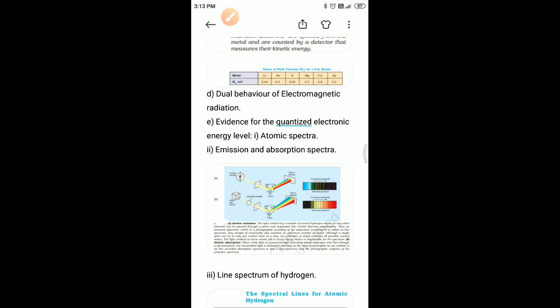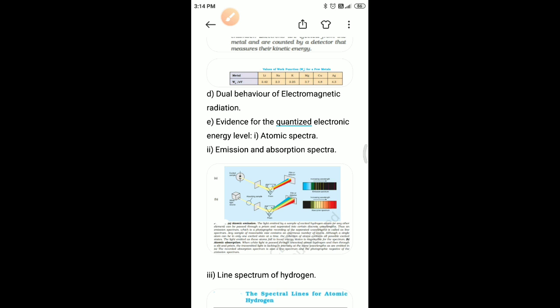So, emission and absorption spectrum. The spectrum of the radiation emitted by a substance that has absorbed energy is called an emission spectrum. Atoms, molecules or ions that have absorbed radiation are said to be excited. To produce an emission spectrum, energy is supplied to a sample by heating it or irradiating it, and the wavelength or frequency of the radiation emitted as the sample gives up the absorbed energy is recorded. An absorption spectrum is like the photographic negative of an emission spectrum.